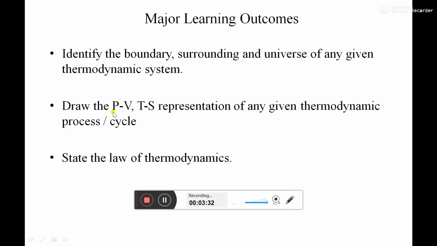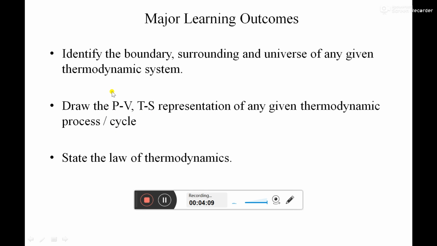Not only PV and TS, there are various graphs such as temperature versus heat and temperature versus enthalpy. Those other graphs are also present in thermodynamics, but we focus more on PV and TS because these two graphs are used to calculate the efficiency and the work done by the system or the process. Once you complete this subject, you will easily be able to draw the PV plot and TS plot of any given process or cycle.